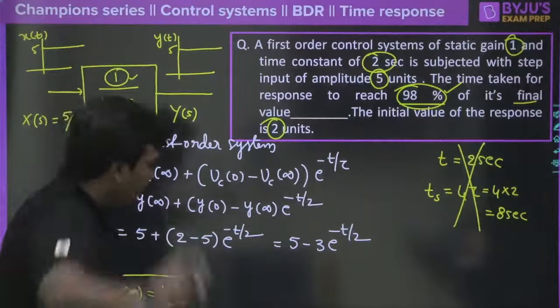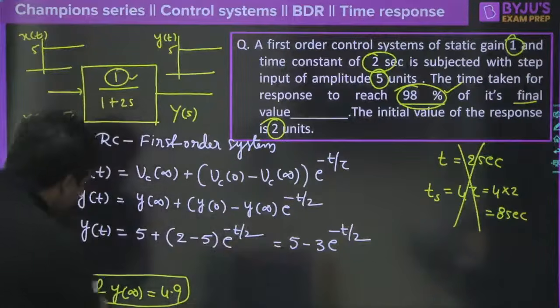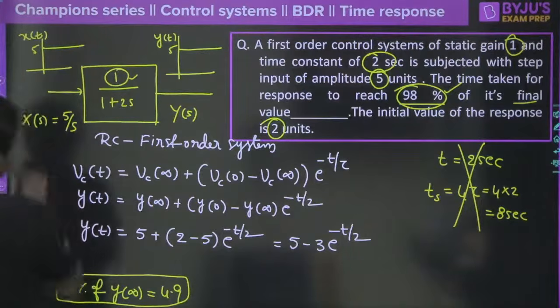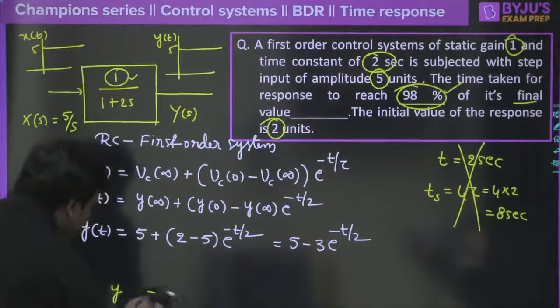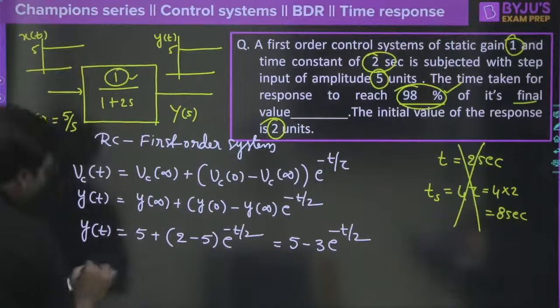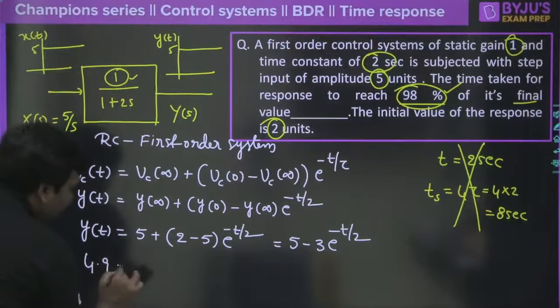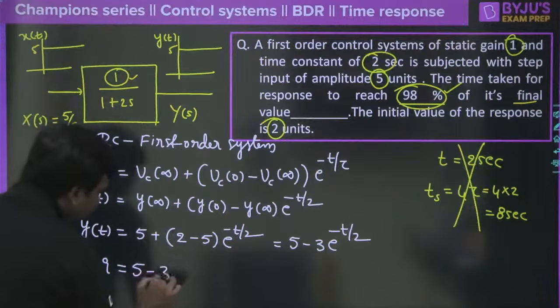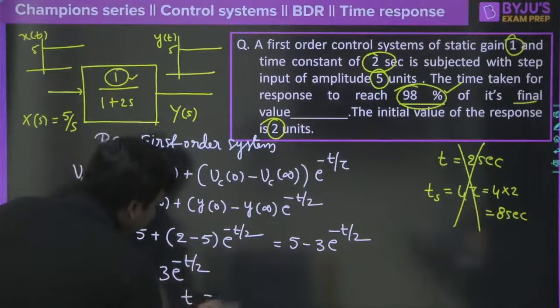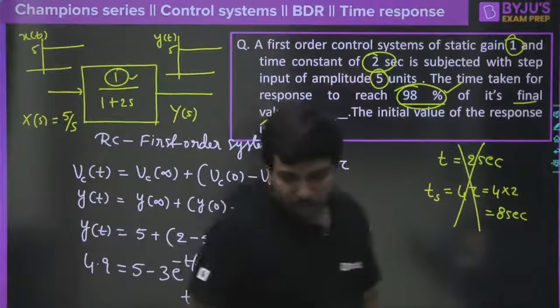Now think logically. If this is the case, 98% of y of infinity is 4.9 value. So therefore what should I write here? So 4.9 we need to equate to the left side here. So that's why I told you that today you will going to see good questions. 4.9 that will be equal to 5 minus e power minus t by tau. Now calculate the value of time and tell me what you will going to get. Every one of you, right?